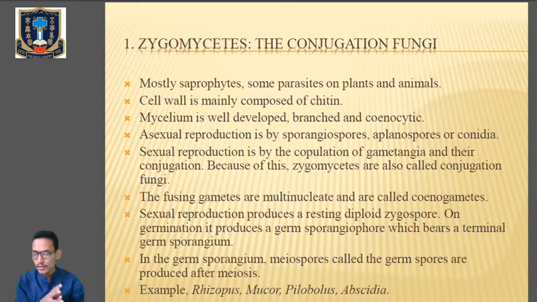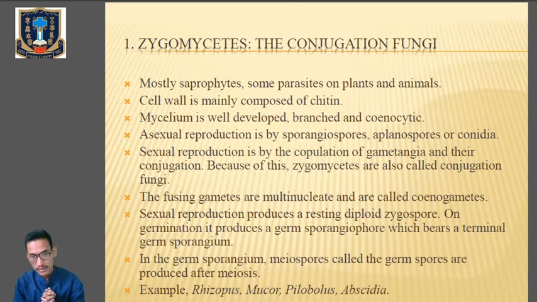So here you can see the two modes of reproduction in Zygomycetes. One is asexual reproduction, by means of sporangiospores, aplanospores, or conidia, whereas during sexual reproduction there will be fusion or copulation of gametangia and their conjugation. That's why Zygomycetes is also known as conjugation fungi.